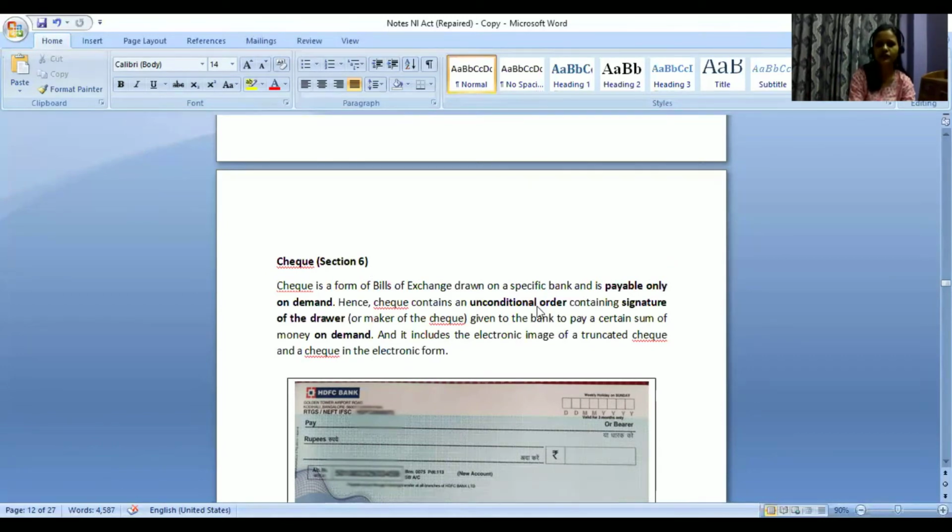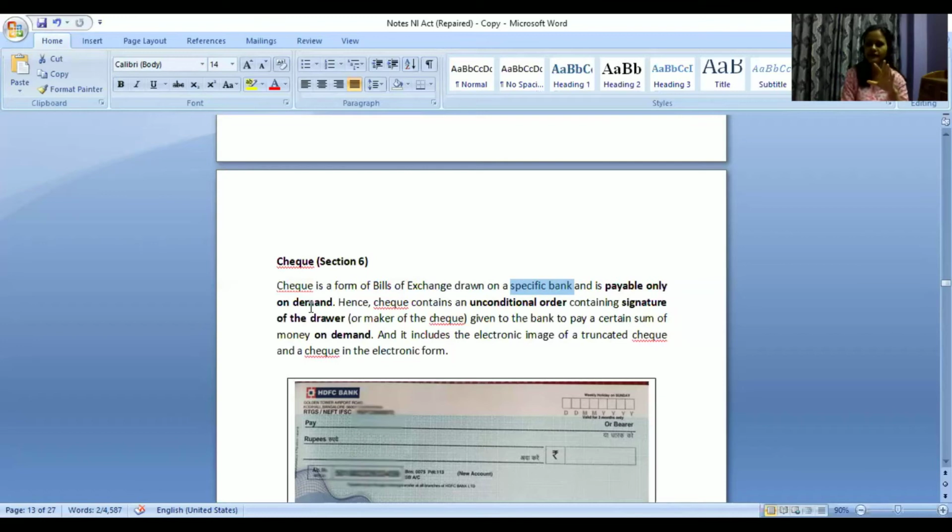In case of regular bills of exchange also there is order. In case of check also there is order. But to whom this order is given, right? That there is a difference. So check is what? It is a form of bills of exchange drawn on a specified bank and is payable only on demand. Unless and until the person is going to the bank and submitting his check and demanding the money, no one is going to pay him, right?